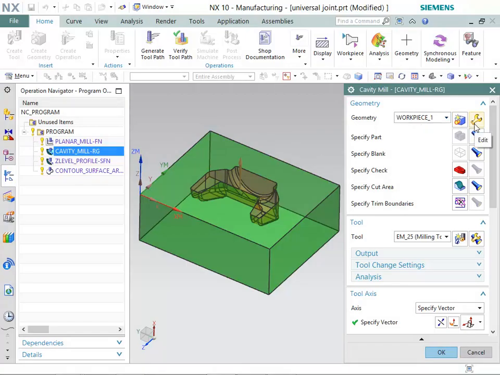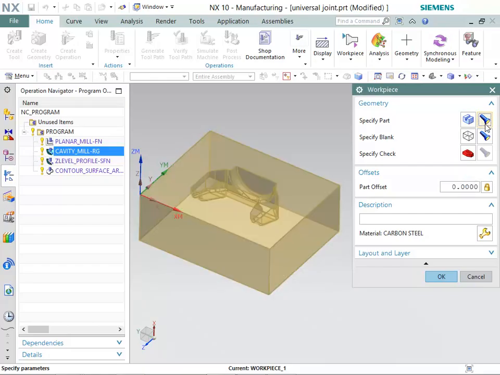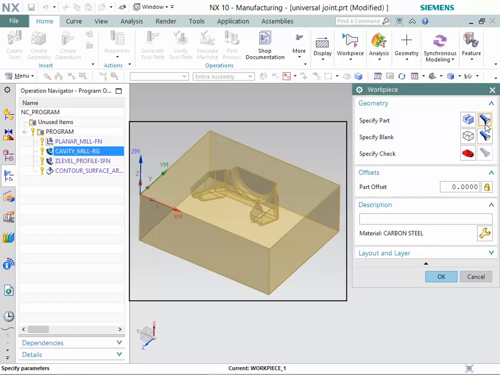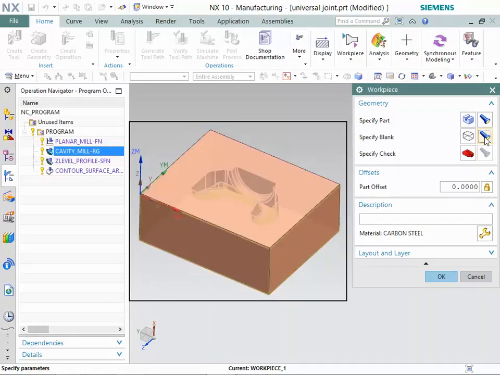Now, click on the Edit button in Geometry row. Then, click on the Display button in Specify Part row. Observe the specified part. Now, click on the Display button in Specify Blank row. Observe the specified blank.